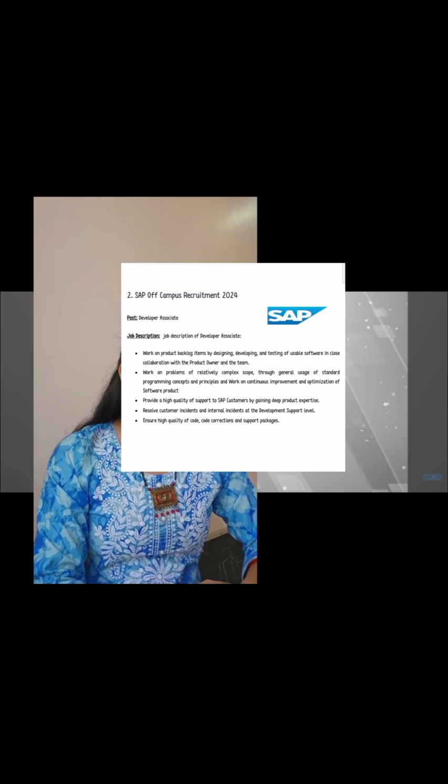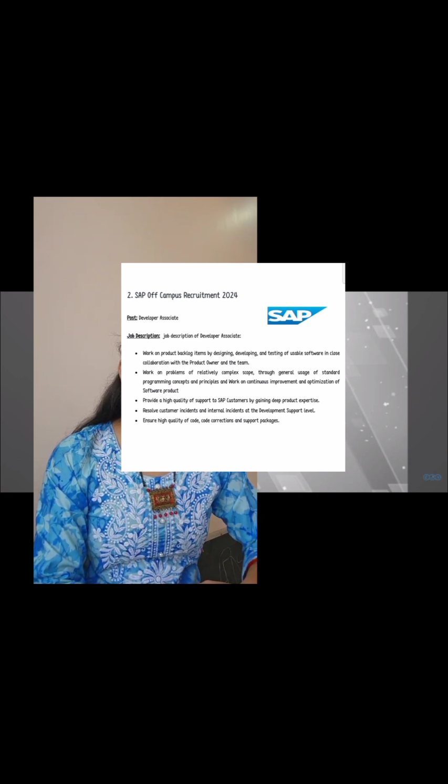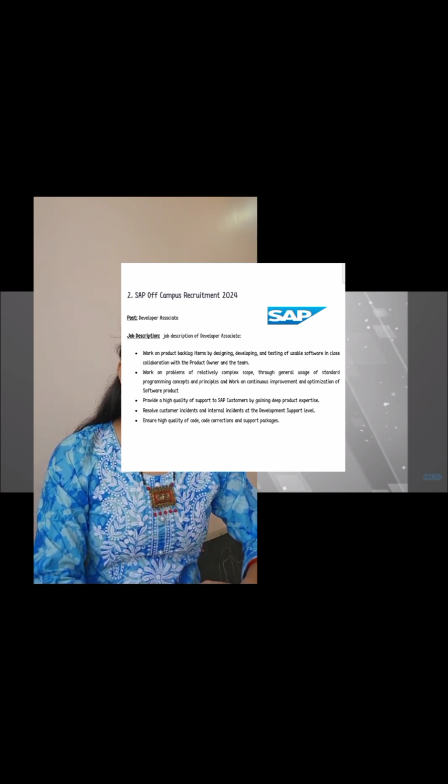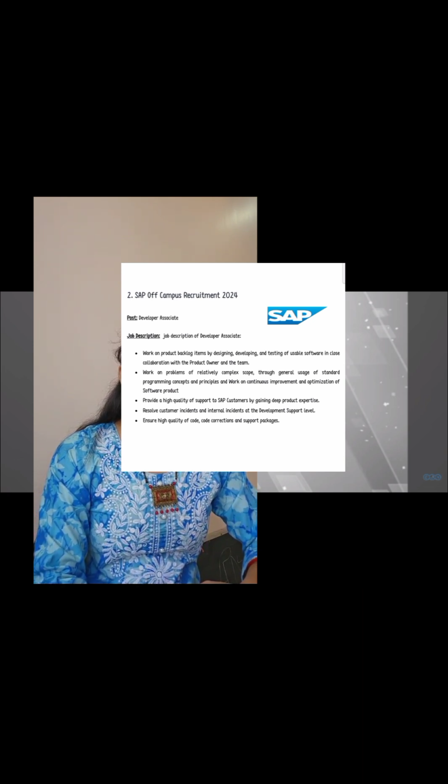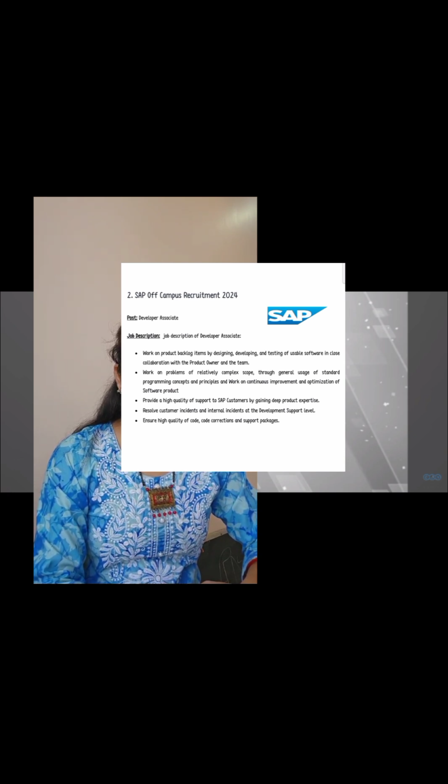Let's see the qualification required for this post: master's or bachelor's degree in engineering and technology with excellent academic records. There is only one vacancy available for this post, the last date for application is 27 February 2024, and the age limit is between 18 and 29. Stipend will be a CTC of up to 8 LPA.